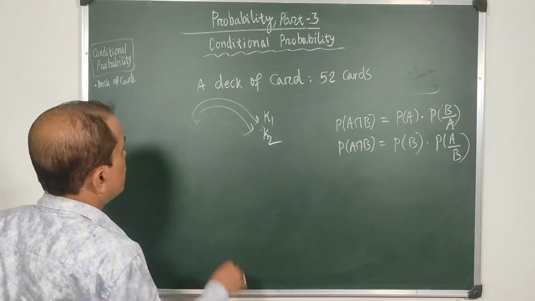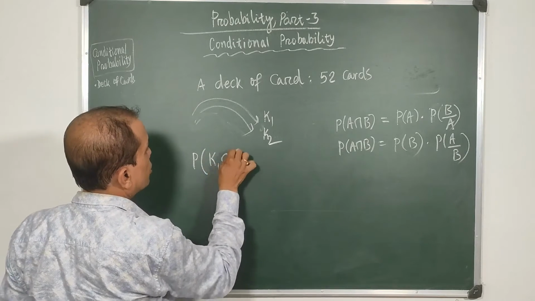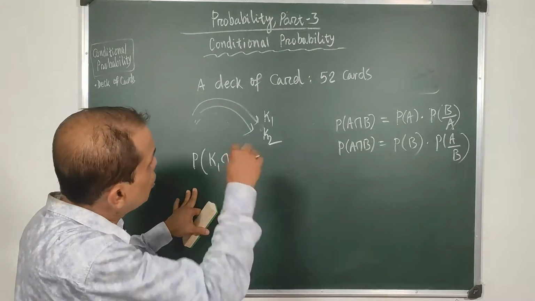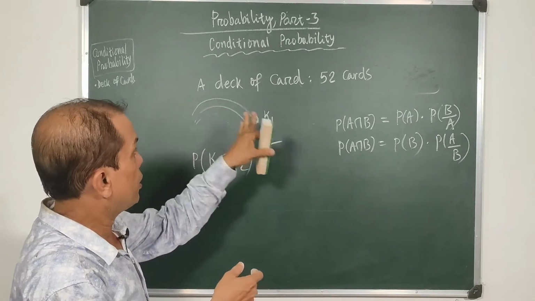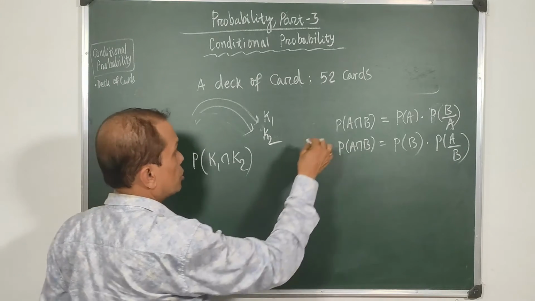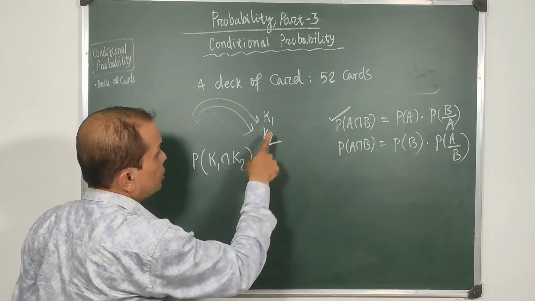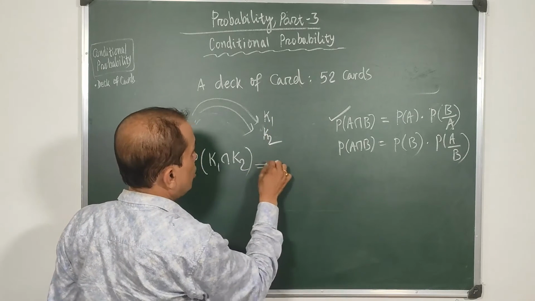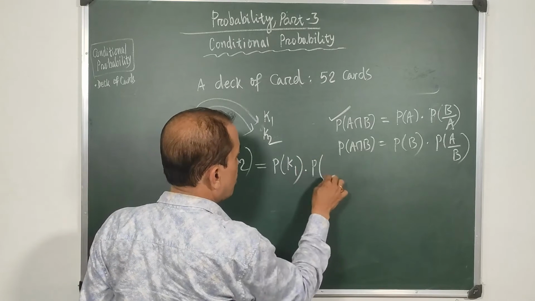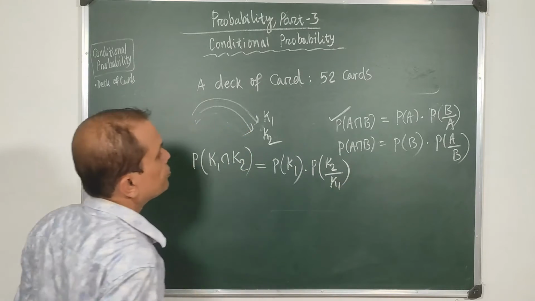This problem is written as: find P of K1 intersection K2, meaning find the probability that the 2 cards drawn from a pack of cards are both kings. First king has appeared, the second also is a king, so this will be P of K1, the first card is a king, and P of K2, the second card is a king subject to the first one having been drawn.